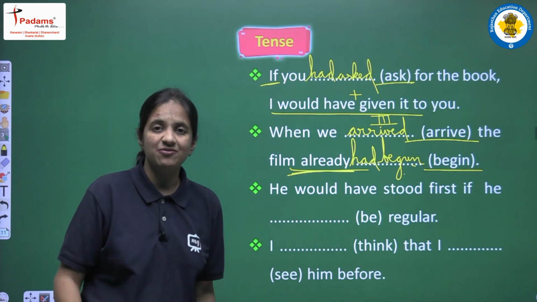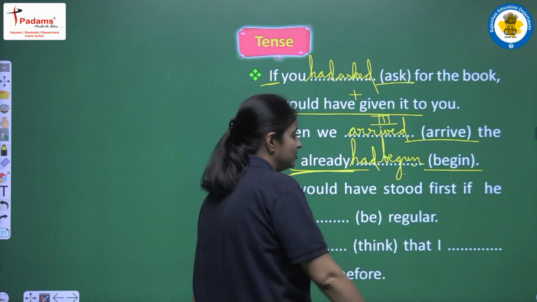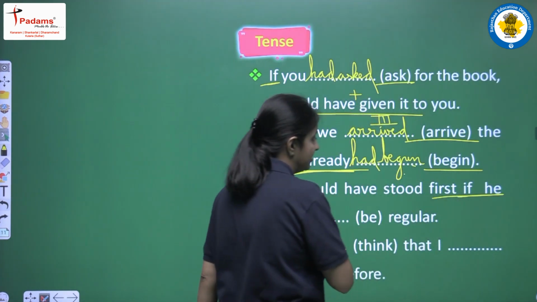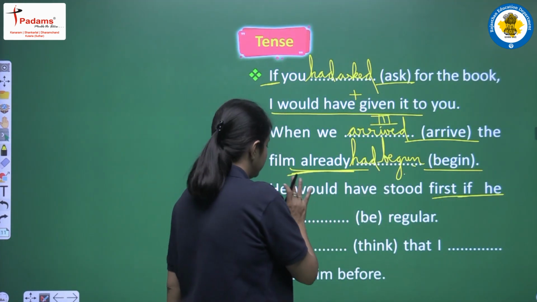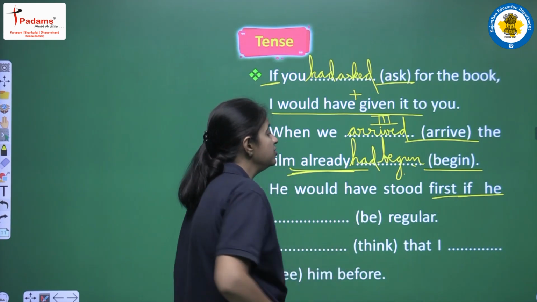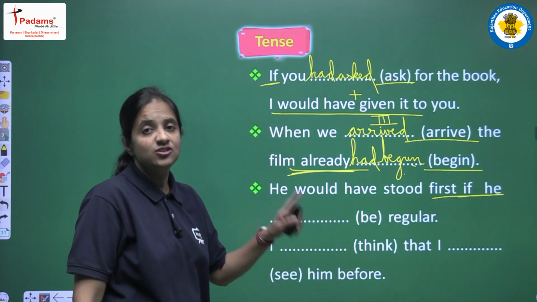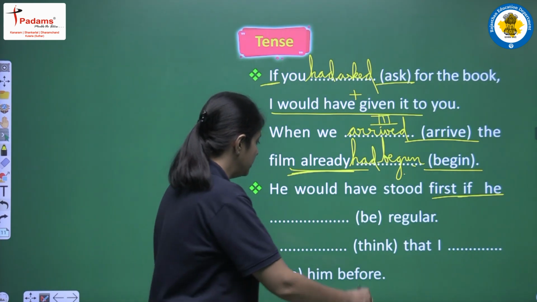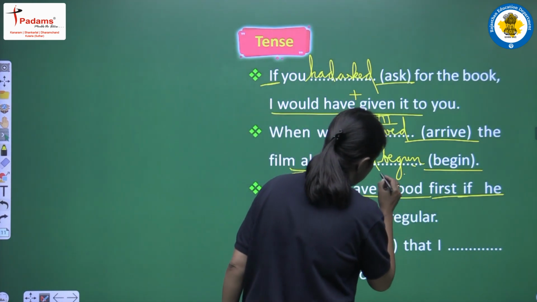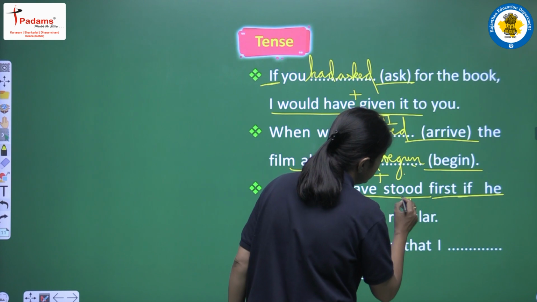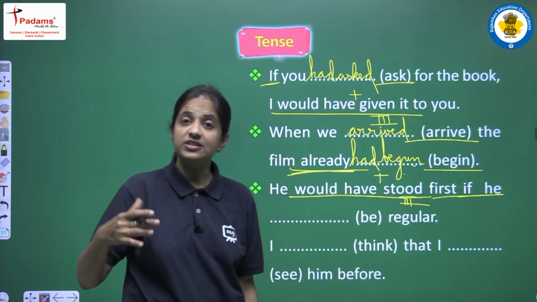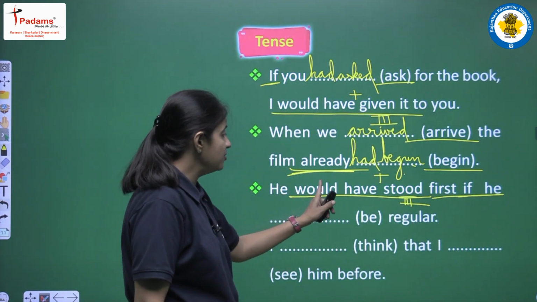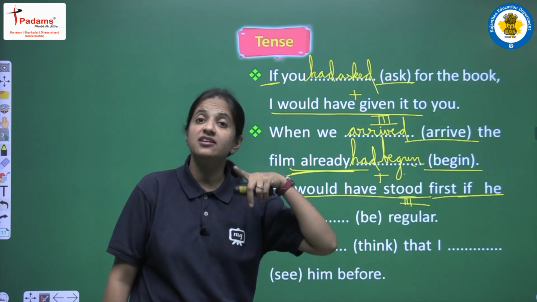Next is he would have stood first if he be regular. So again we are having conditional sentence, and we are having condition clause, that is if he be regular, and the result clause is he would have stood first. Okay, so let's read one more time very carefully. The structure is would have plus third form. Stood is the third form of stand, right? So we are having would have plus third form in result clause.